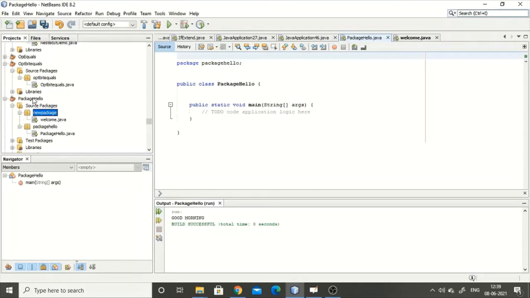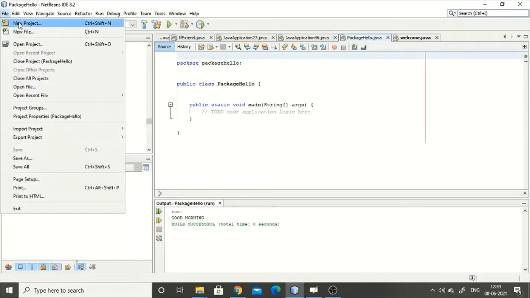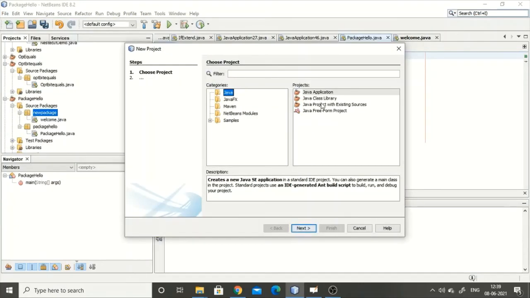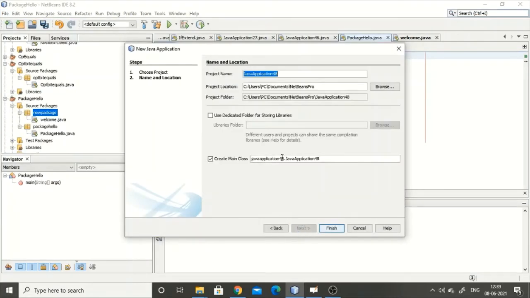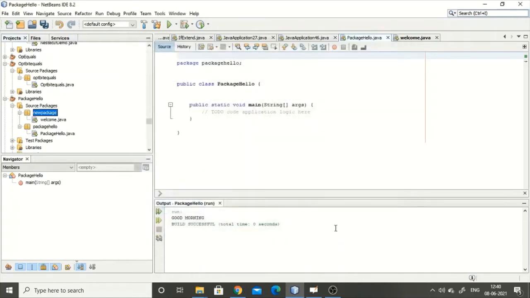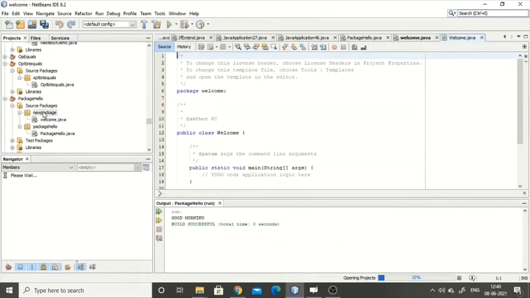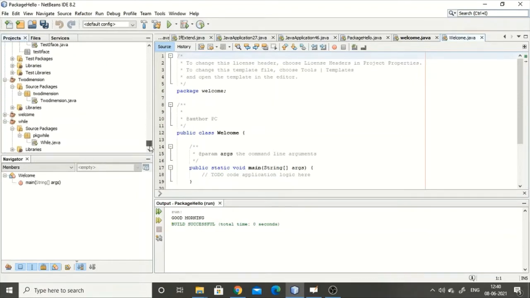When you build a new project, file new project, it will be a Java application, and then you give some name. For example, I'll give welcome project. Within this I'll give finish. What is the project we have created? Welcome. So let me go to that welcome itself. You check over here, it has just source packages, and then welcome, within that welcome.java.